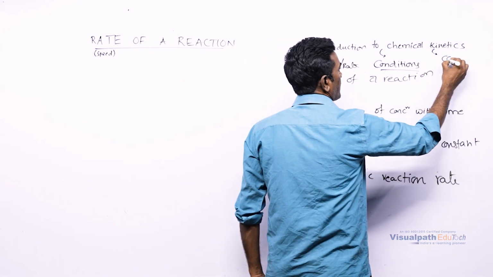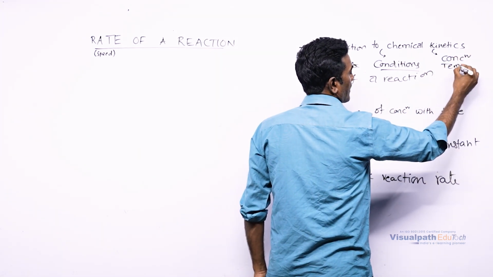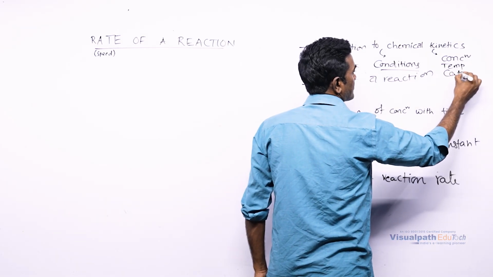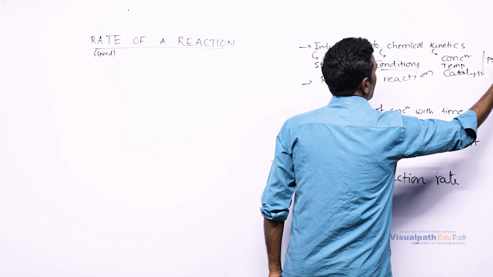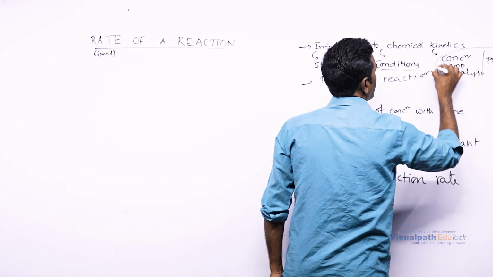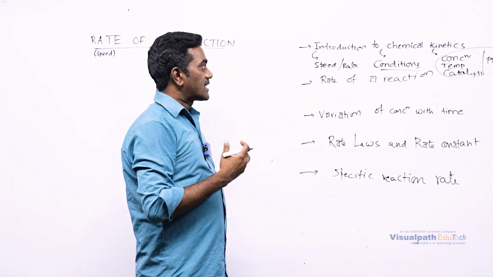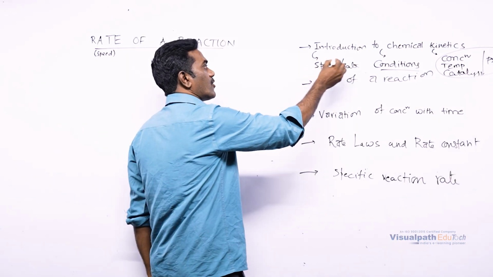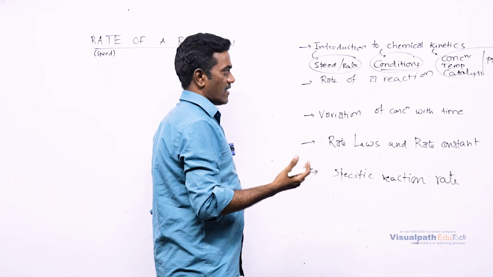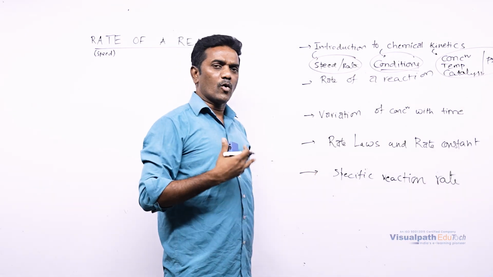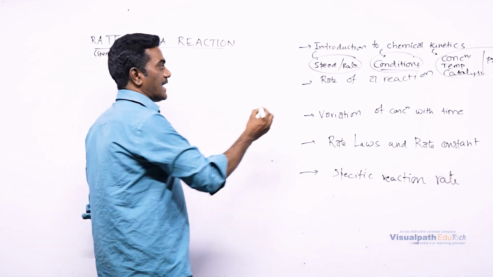The conditions can be concentration, temperature, catalyst, pressure, and so many factors that will be studied separately in our syllabus. So, this is the introduction of chemical kinetics. Here we are going to study the rate, which conditions are favorable, and how they are favorable. Now, looking into the rate of reaction.